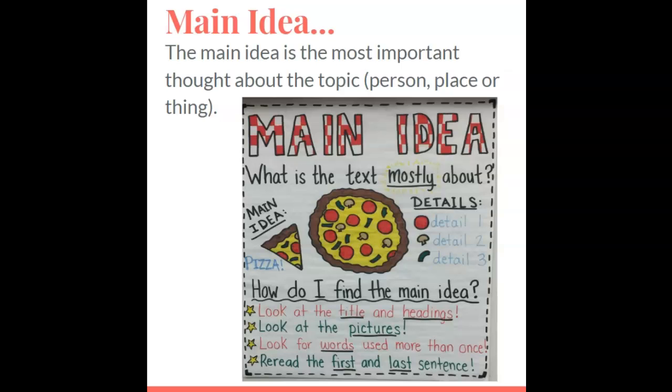Let's have a look at our anchor chart. It says the main idea is what the text is mostly about. The main idea is about the whole passage, the whole paragraph, the whole text all together. You need to figure out what the topic is first. What is the topic in the whole writing piece? Then you need to tell what the most important thought about that topic is.